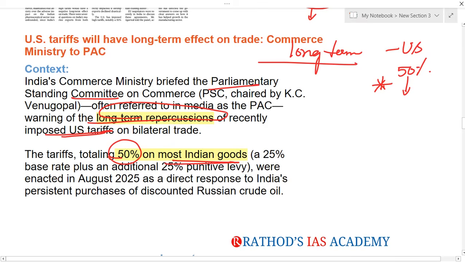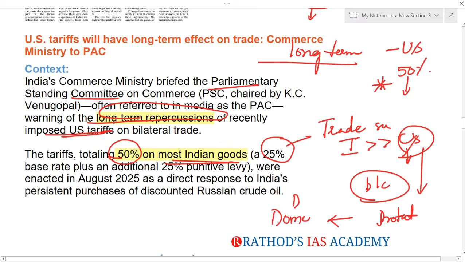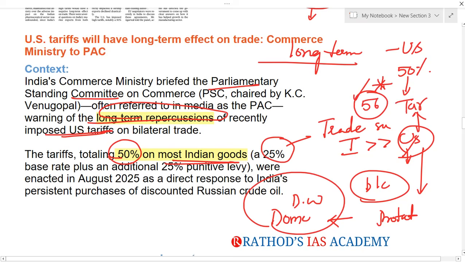Okay, so actually the US imposed 25% because we are having a trade surplus. India is having a trade surplus with the US, and the US wants to focus on trade balance. And not only this, the US is focusing on protectionism policy. That means it wants to safeguard its own domestic companies and domestic workers. So because of this, the US is imposing tariffs on 56 countries with which it is having a trade imbalance. And again, the other 25% is a punitive levy.